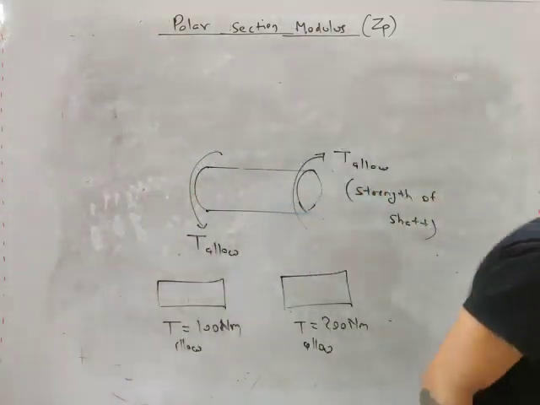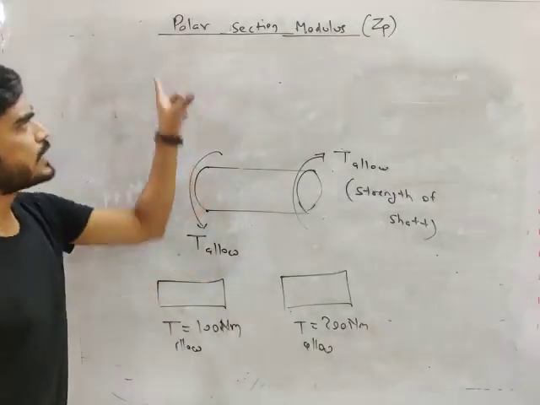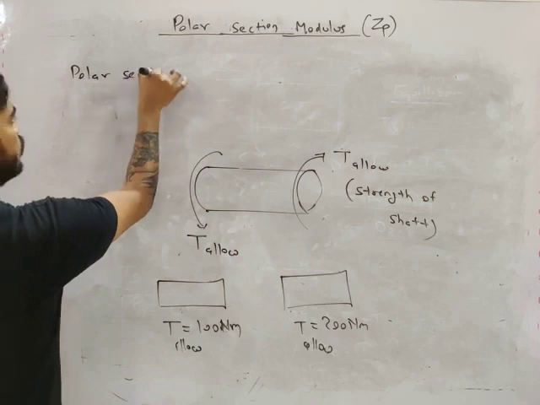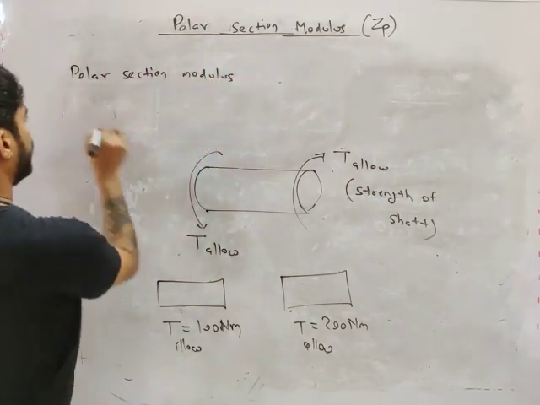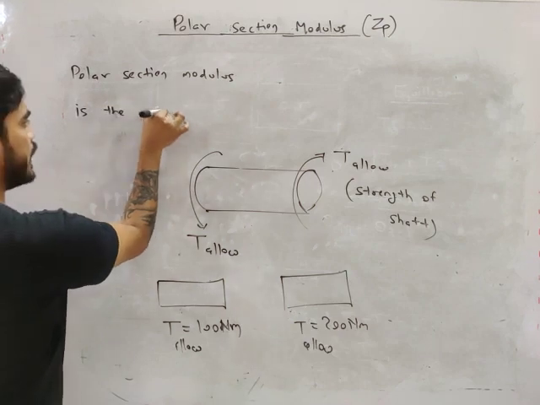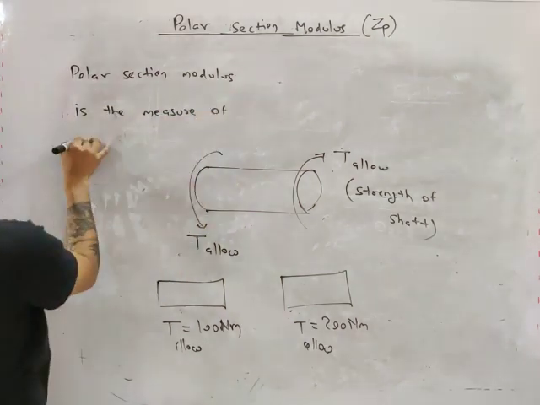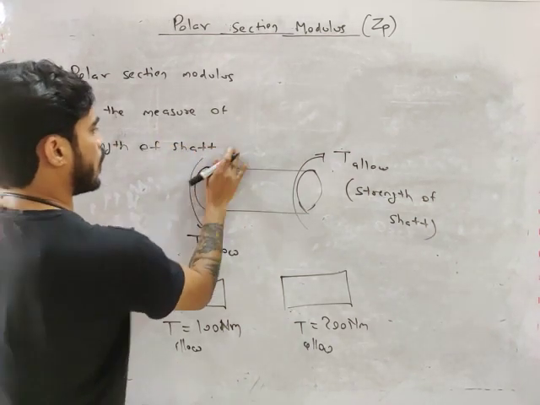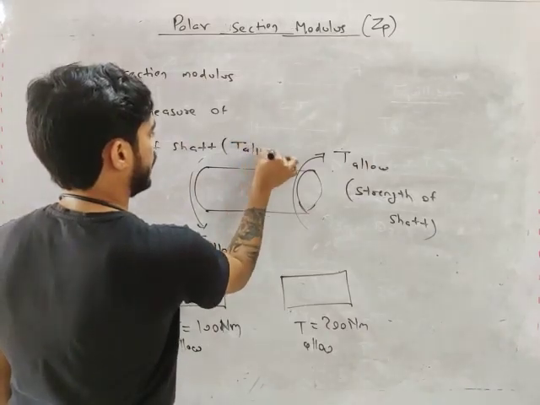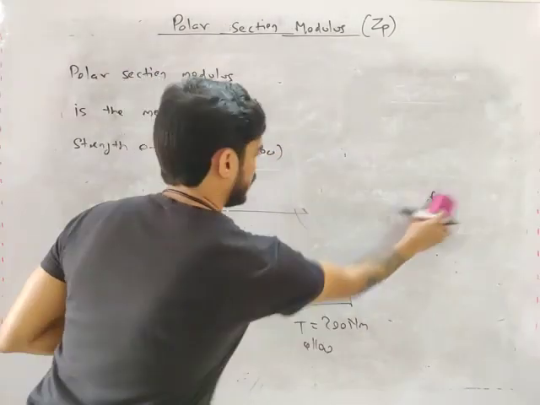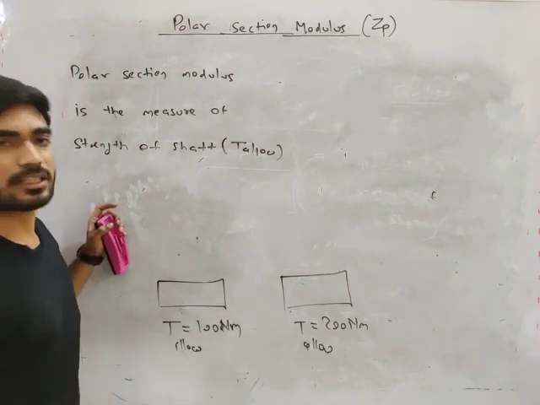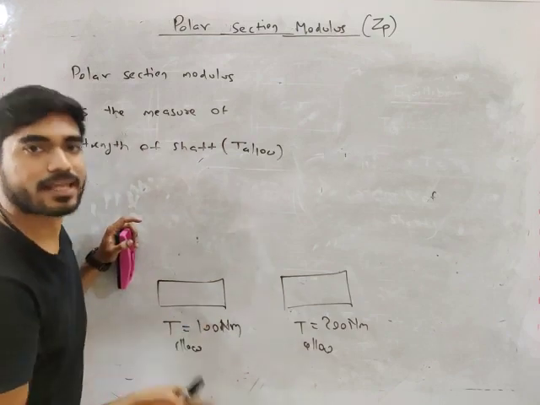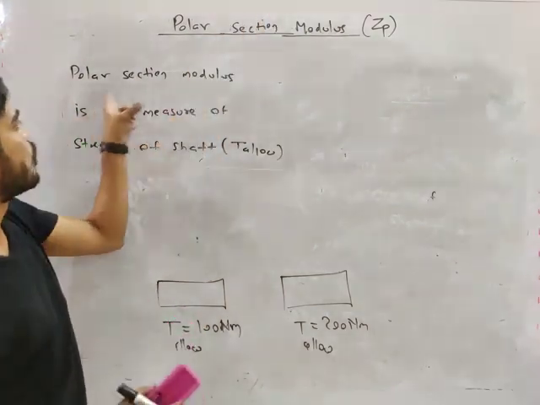Now, what is polar section modulus? Polar section modulus is the measure of strength of shaft, or you can say T allowable. How much T allowable you can apply depends upon the polar section modulus.